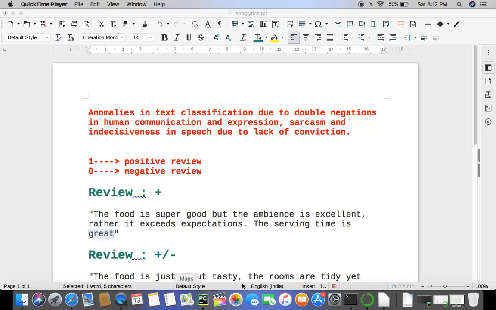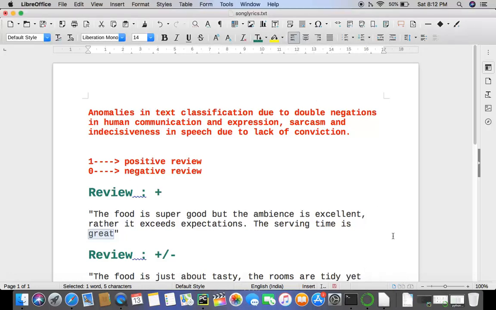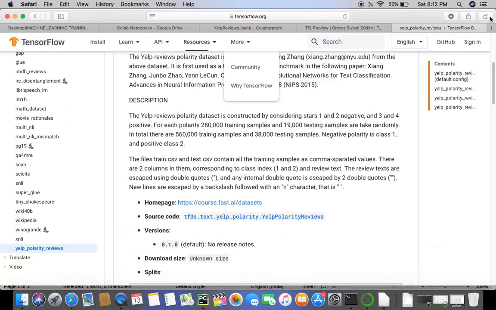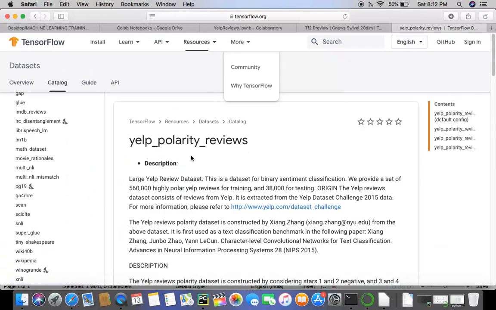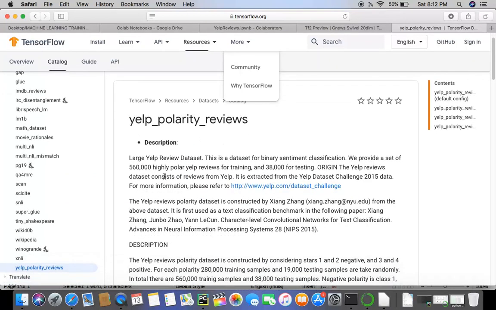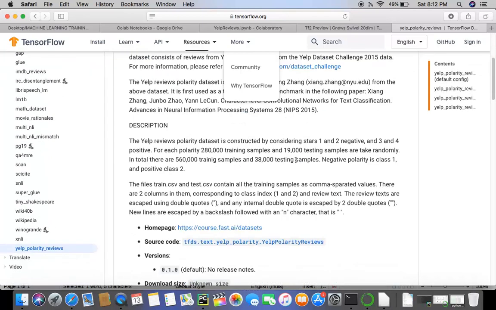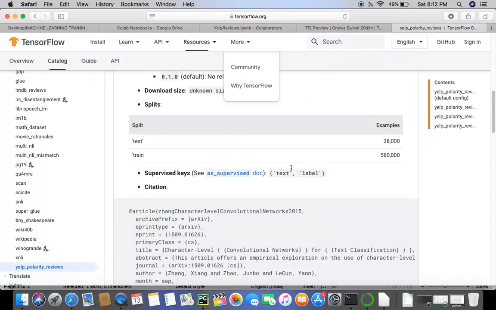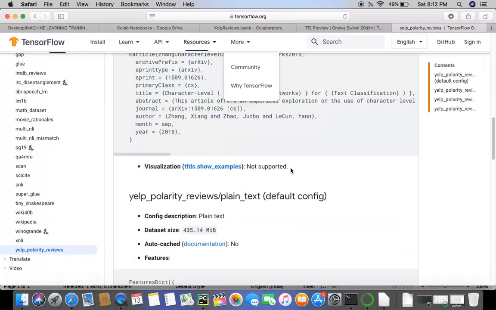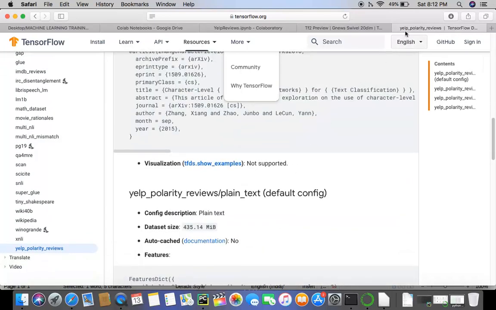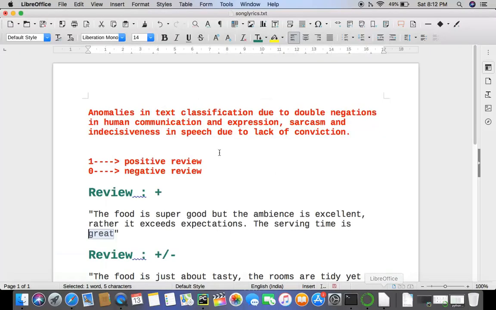So I've selected a data set from TensorFlow, and it's Yelp polarity review. It's a large data set of 560,000 reviews, and that is why I've selected this data set, and it has a binary classification for all the reviews. It is either positive or it is negative. So if a review is positive, it gets a 1. If a review is negative, it gets a 0.